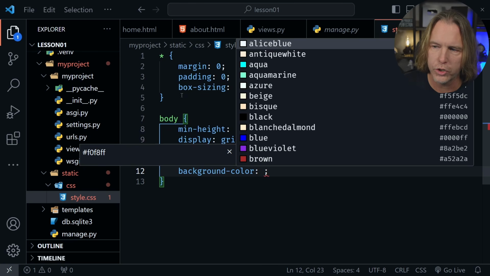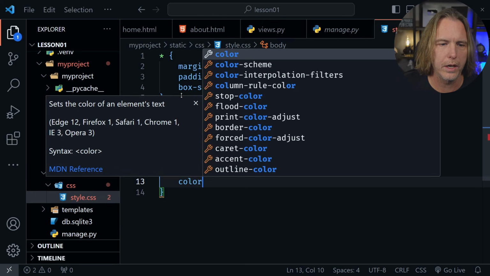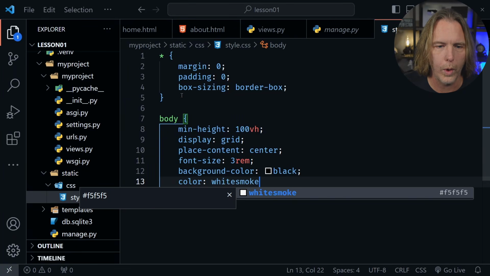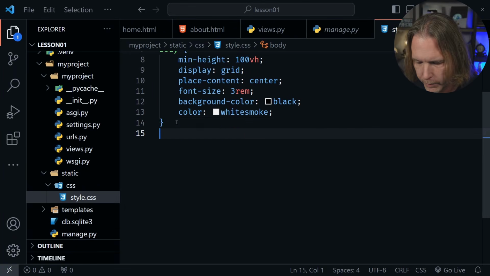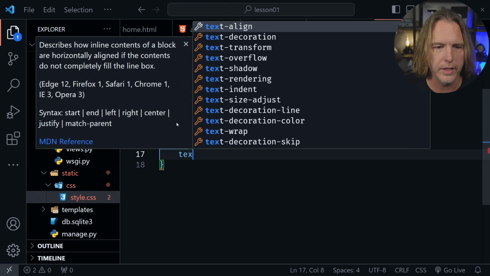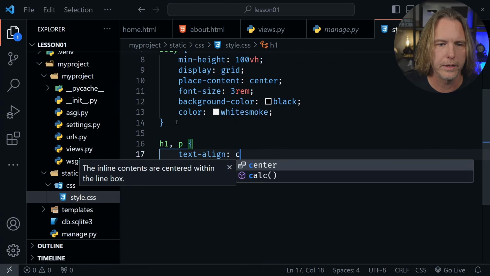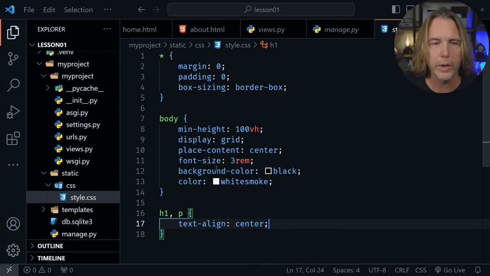Background color, let's switch these around, so let's go with black, and then let's set the color, the text, to white smoke. After that, we'll just change our H1 and paragraph just a little bit, so both of those, and let's say text-align is going to be center. That's all the CSS we need, and we can apply this to both of our HTML templates.